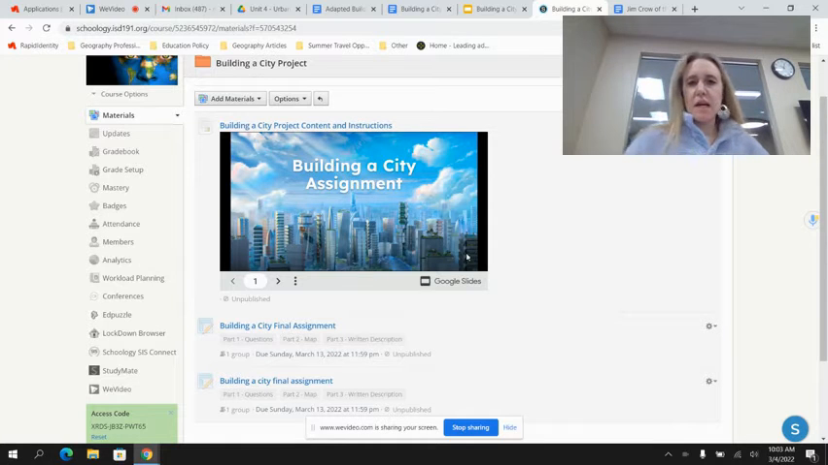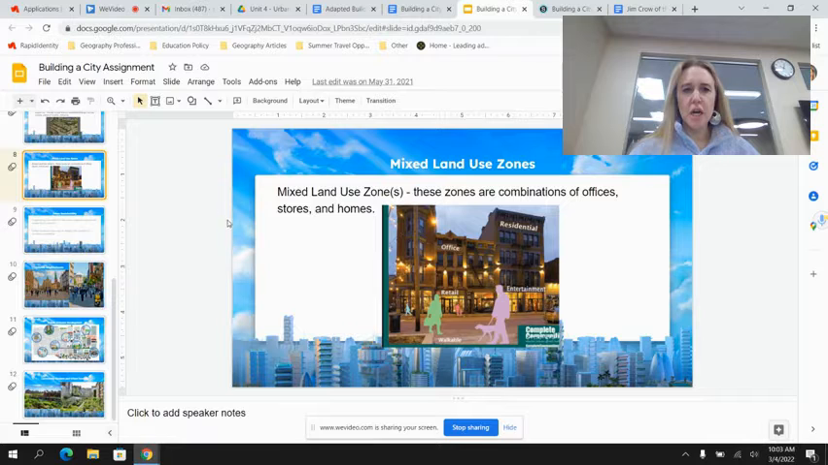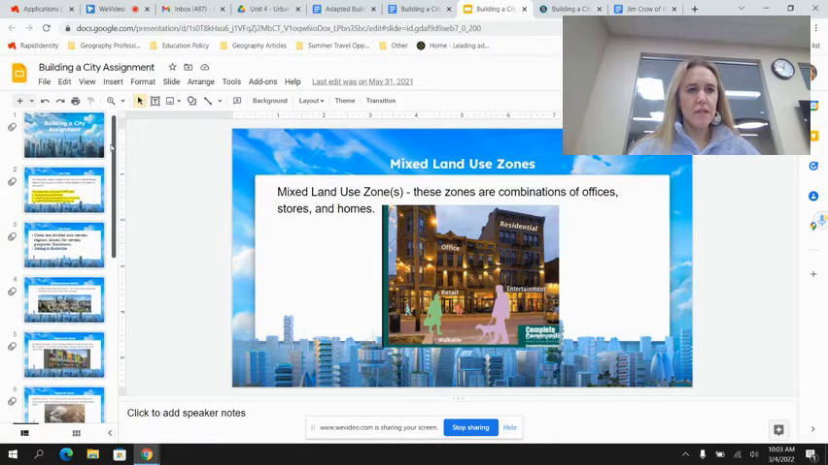For the Building a City assignment, the instructions and the PowerPoint that I'm going to use to go through the content are all on this slideshow right here. And then you'll find your actual assignments down here. So I'm going to share with you the content from the slideshow.